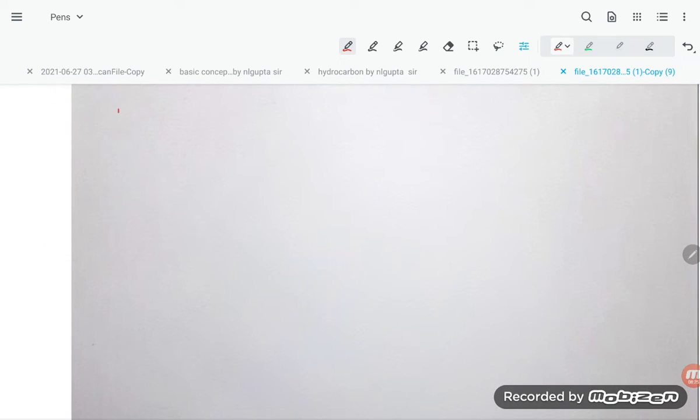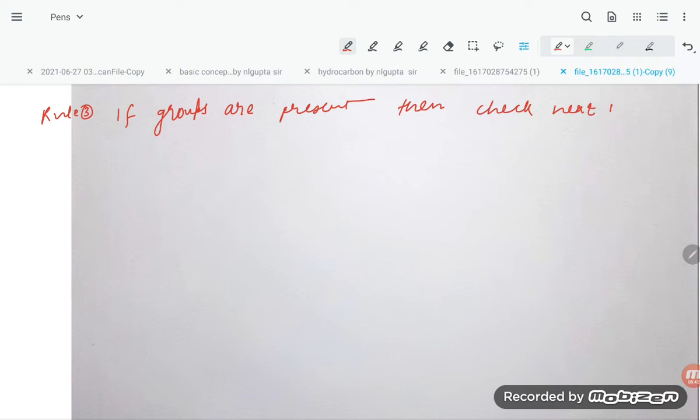Now they are saying rule number 3: if the groups are the same, then check the next atom according to mass.